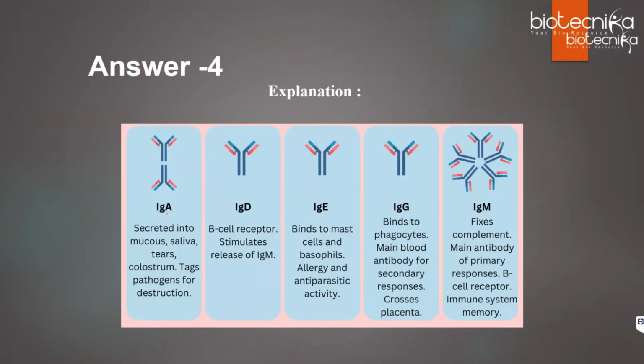So here you can see the various functions of different antibodies are mentioned. Remember about the other functions as well, like which can activate the complement protein. So it is IgM. IgG can also activate, but IgM is a better complement activator. Remember that. So that is another important function you need to know. And another one is which one crosses the placenta? It is the IgG antibody. Clear?